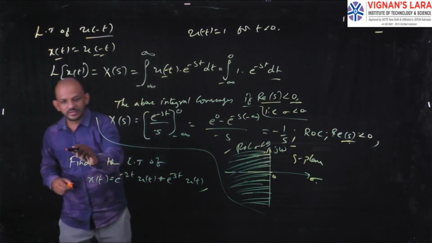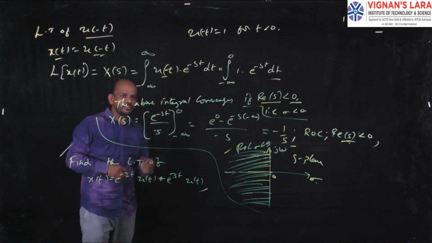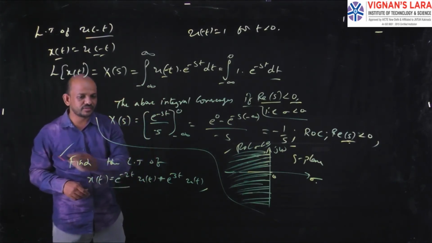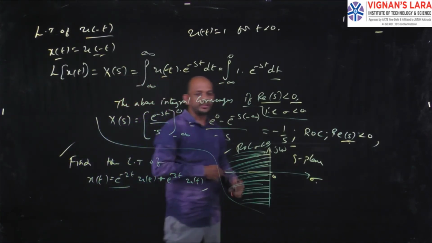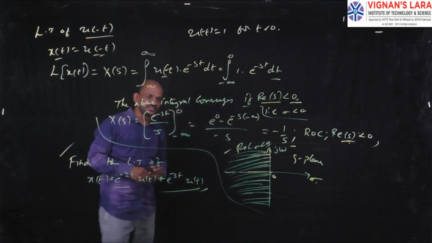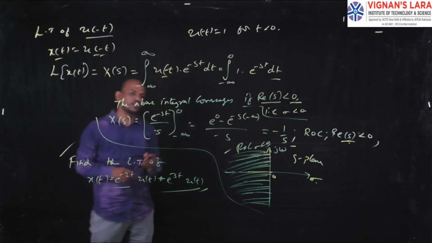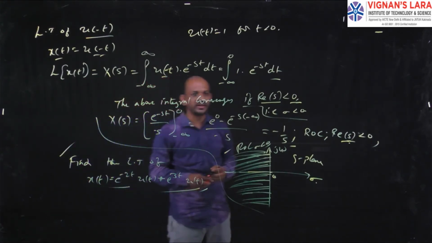Lastly, I am giving one problem for your work: x of t equal to e power minus 2t into u of t plus e power 3t into u of t. Find the Laplace transform of this signal and go for the ROC, region of convergence. That is for your practice.